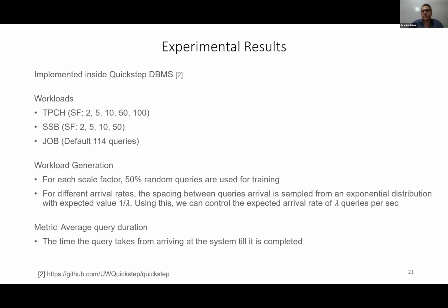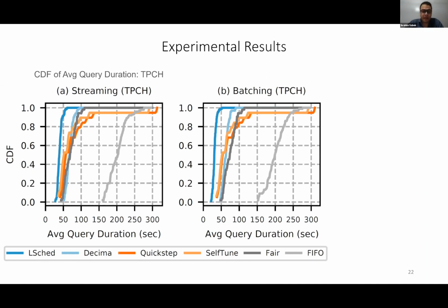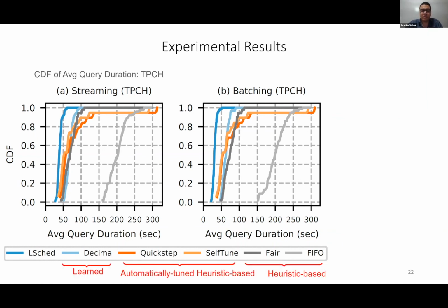Here we show the results for the TPC-H workload. We have 2 query modes, streaming and batching. In streaming, any query can come at any time instant. In batching, queries come in several batches. In each one of these query modes, we compared LSched, which is in dark blue here, with a bunch of baselines. And we report here on the y-axis the CDF of the average query duration.